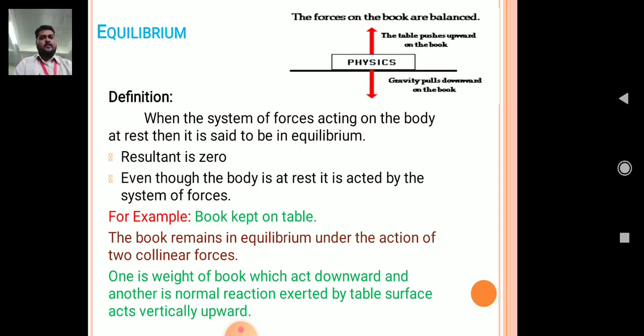So starting with equilibrium. Firstly, we will see the definition of equilibrium. When the system of forces acting on a body at rest balances, it is said to be in equilibrium. In equilibrium, the resultant is always zero, and even though the body is at rest, it is acted upon by a system of forces. For example, a book kept on the table. When the book is kept on the table, it is in rest position. But though it is at rest, it is acted upon by two types of forces. One is the self weight of the book, and the second is the upward vertical force applied by the table.